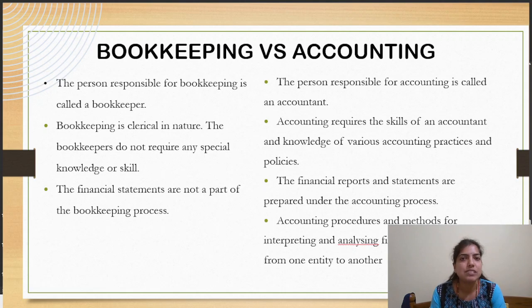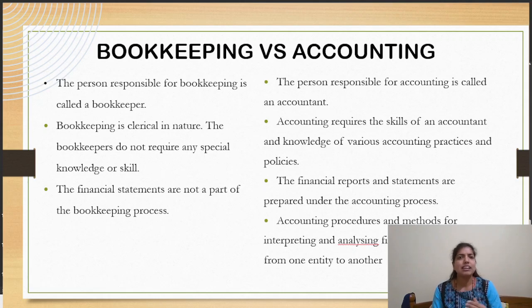And the final difference between bookkeeping and accounting is that the financial statements are not part of the bookkeeping process. That means you do not make a report under bookkeeping. You just write down the transaction, whereas all the accounting procedures, methods, techniques, and analysis of these financial reports are mentioned in accounting. Okay, so this is the major difference between bookkeeping and accounting.